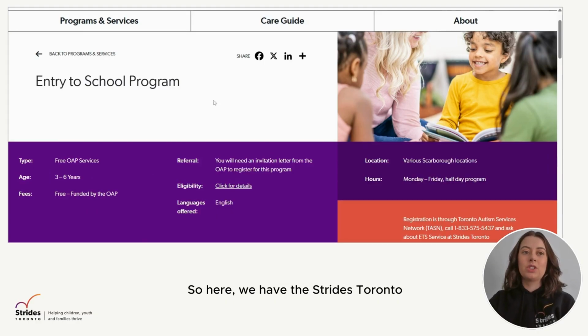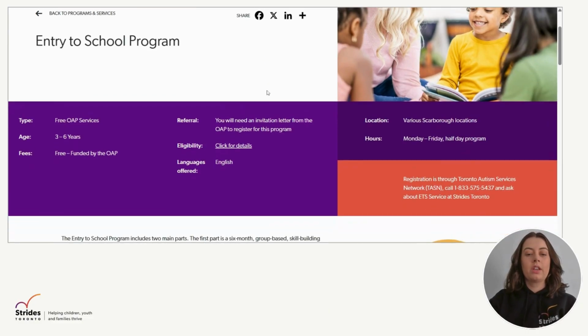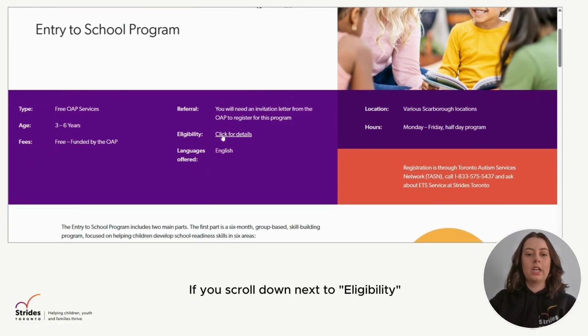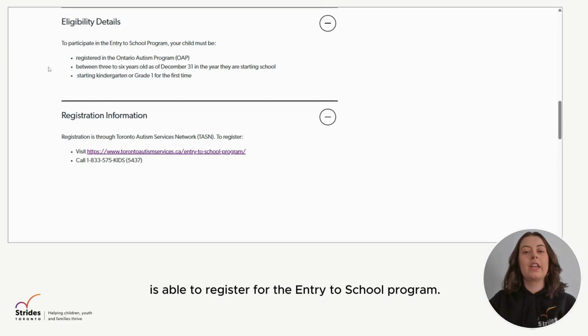So here we have the Strides Toronto webpage for the entry to school program. If you scroll down next to eligibility, you can click for details. This will give you the details on if your child is able to register for the entry to school program.